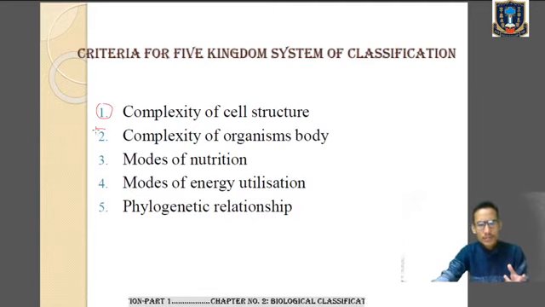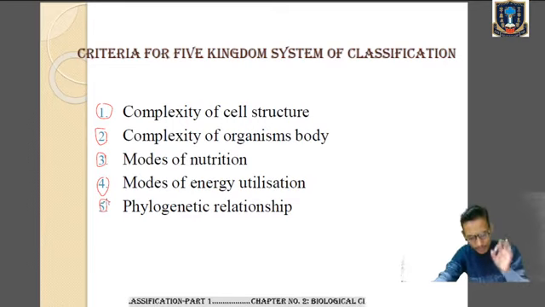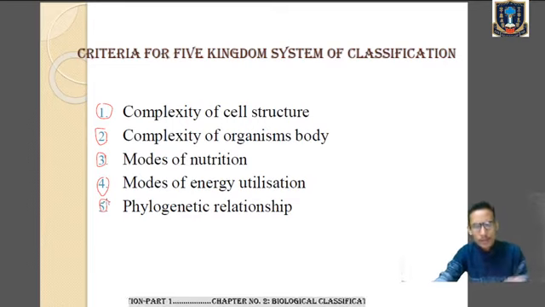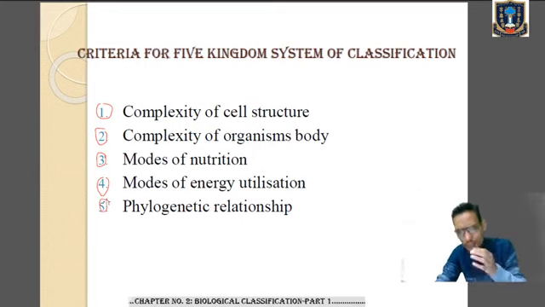Number two is complexity of organism's body. Number three, modes of nutrition. Number four, modes of energy utilization. And number five is phylogenetic relationship. So these are the five criteria on which R.H. Whittaker proposed the five kingdom system of classification. Before that, can you remember the names of the five kingdoms? It includes Monera, Protista, Fungi, Plantae, and Animalia. So now we will discuss each of these criteria.